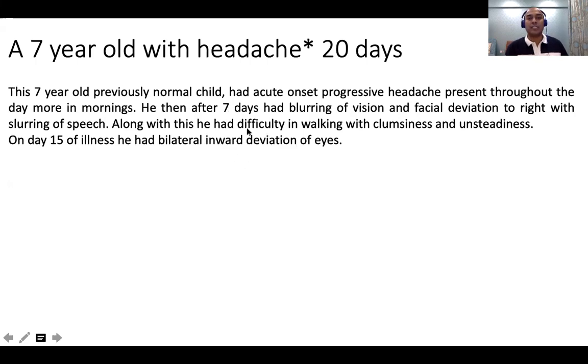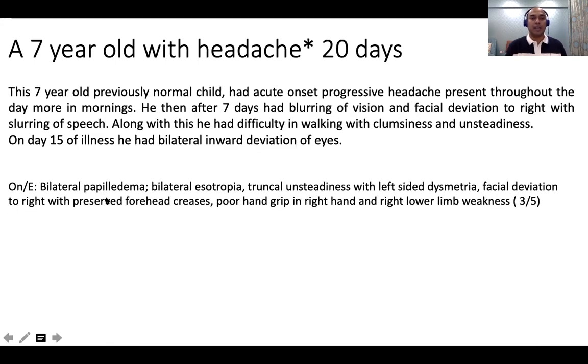So bilateral 6th is also inward. So 7 plus 6. Whenever you see a neighborhood sign, we have reached the pons, right? Let us see the examination. So that's a bilateral papilledema, bilateral esotropia, truncal unsteadiness, and a left-sided dysmetria, okay, with preserved forehead creases.